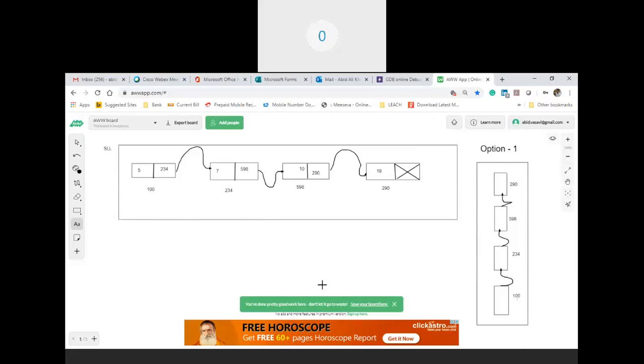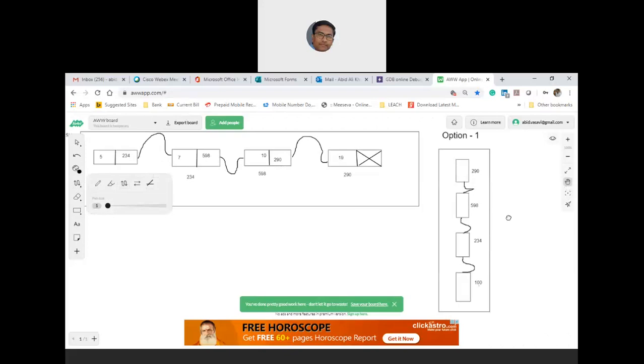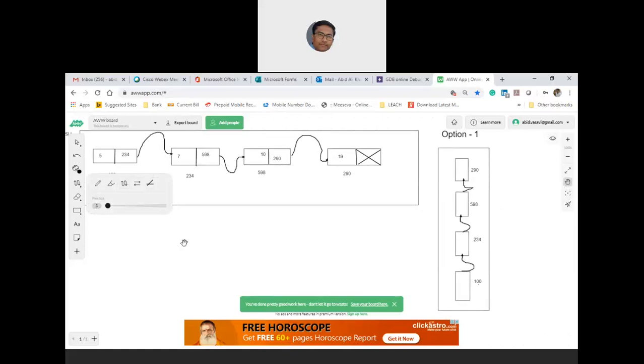The problem is when you are pushing, whenever there is an attempt which is made in order to push. Okay, so where do you need to add the element? Assume that I want to push the next fellow. What I want to push next is, after 19, let us say 17.